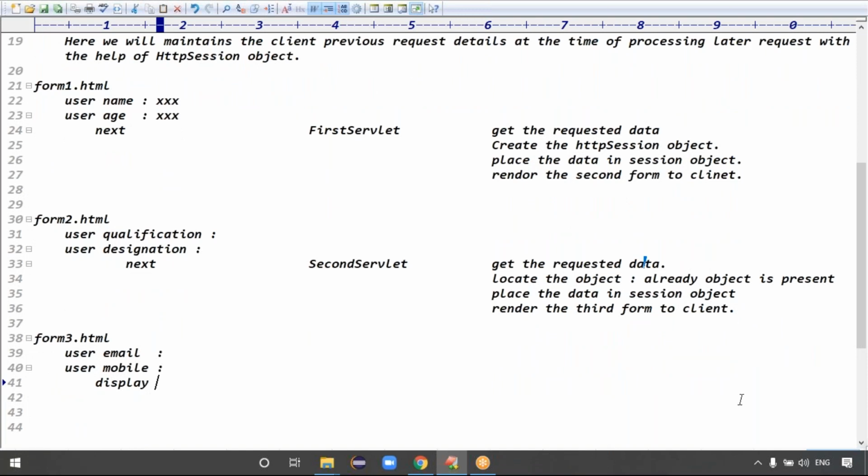Then in the third form, she enters the email and mobile and clicks on the display button. Once you click on the display button, I want to execute the display servlet, guys. At last, what do I have to do? I have to check all my details, and I want to store all my details in the database. Exactly. Guys, first of all, to check the data, I want to display all the data, right? Because I want to display all the records, right?